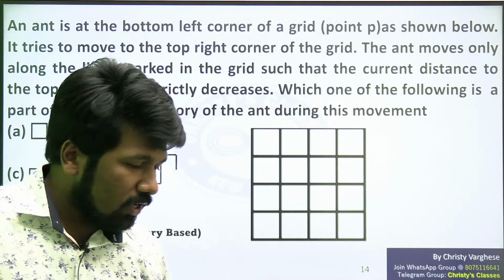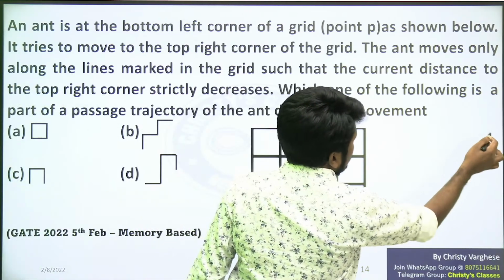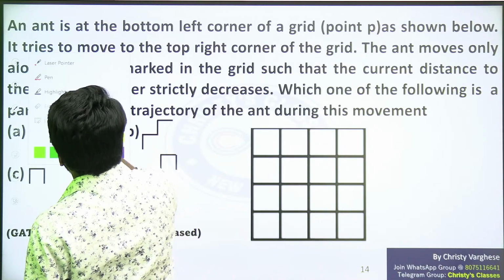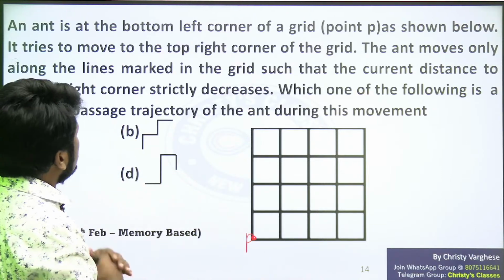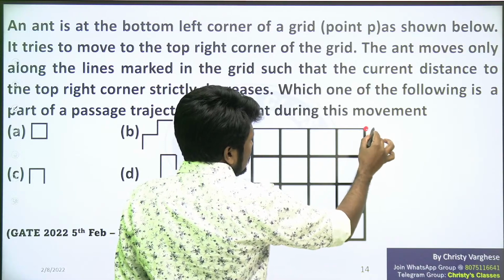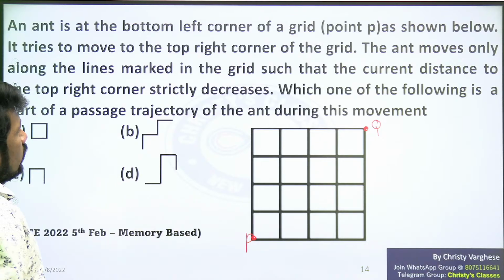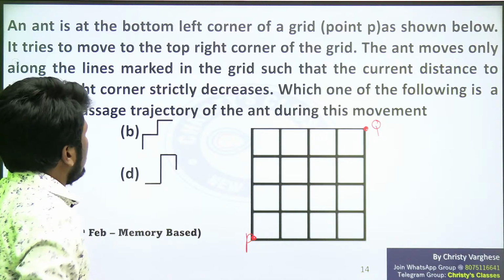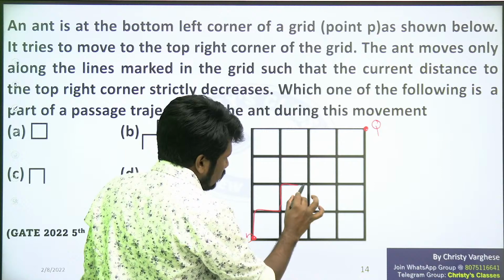Okay, listen very carefully. An ant is at the bottom left corner of a grid. In the question itself, there is a point mentioned. This is point P. It tries to move to the top right corner of the grid. So it needs to reach here. I will call that point Q. P to Q, it has to move. And it moves only along the lines marked in the grid such that the current distance to the top right corner strictly decreases.